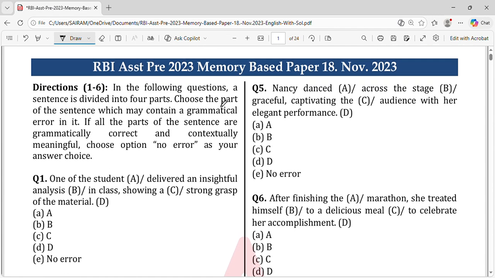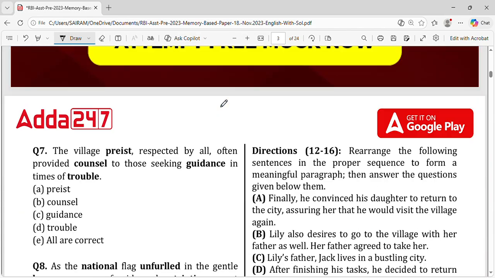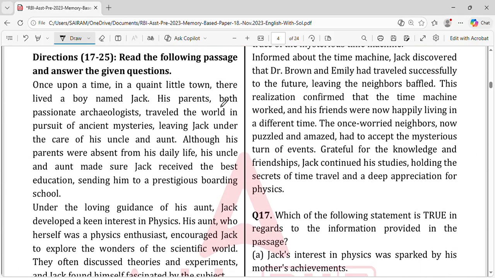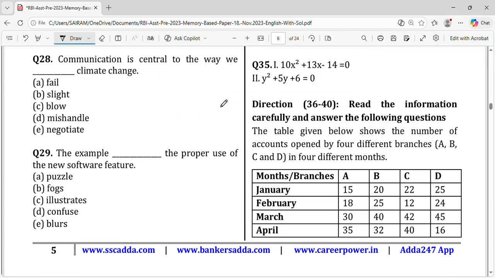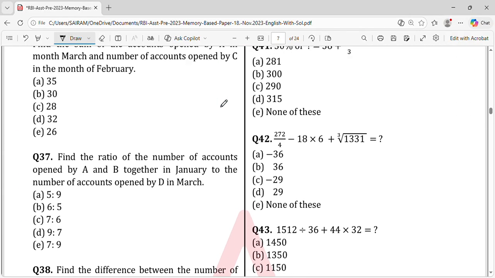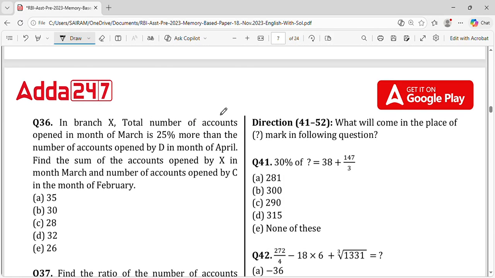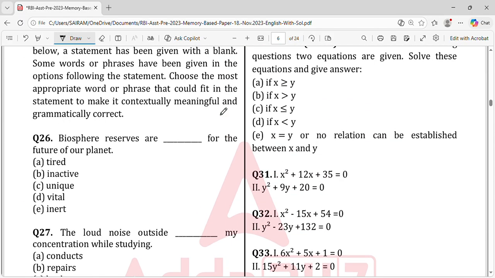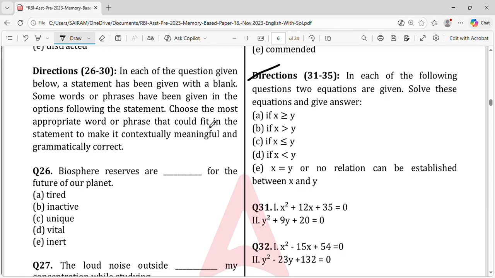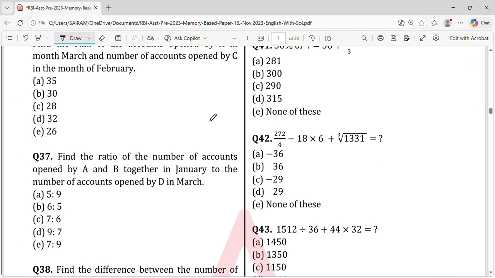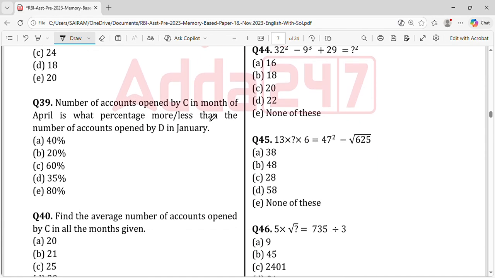Fine. Okay. Now, as we discussed, reasoning and English should give some good results. So now let's see what all we would be doing from the quants. I will discuss what we'll take up in the upcoming session, and today we'll start with a good session along with this. In quants we would be doing quadratic equation, that's question number 1, and let's go to data interpretation in the later stages, not now.